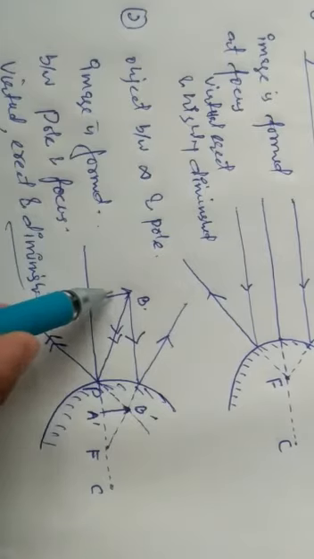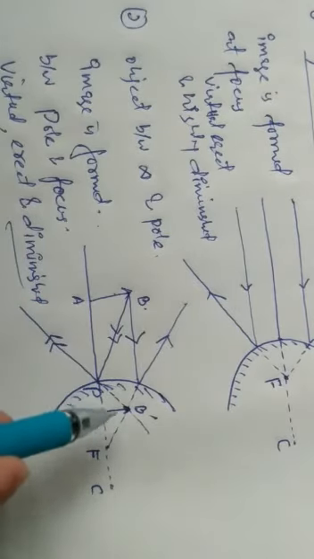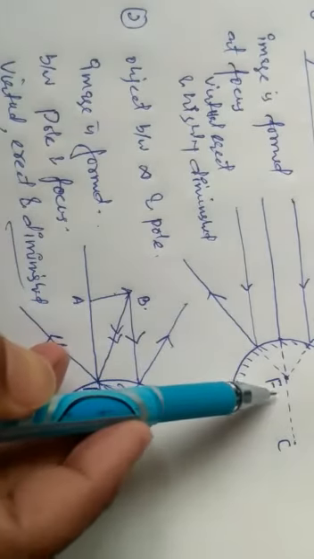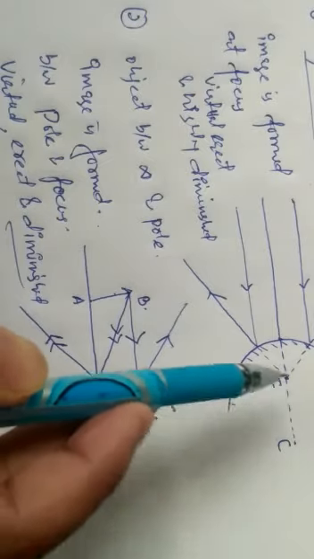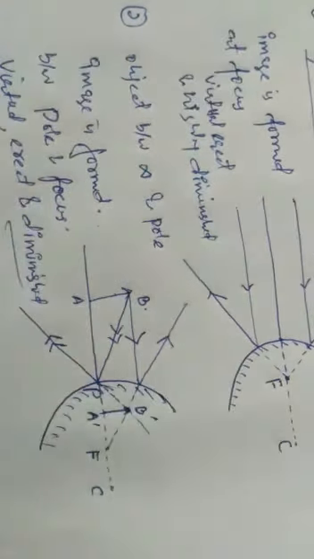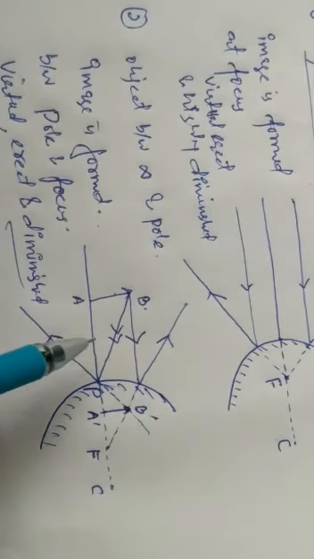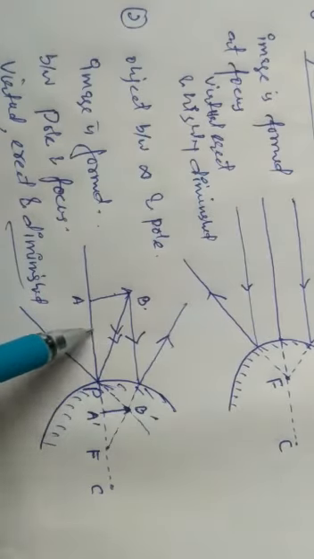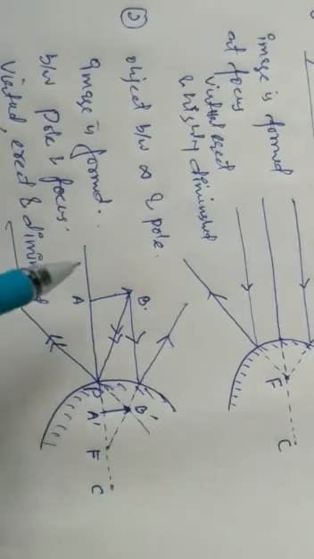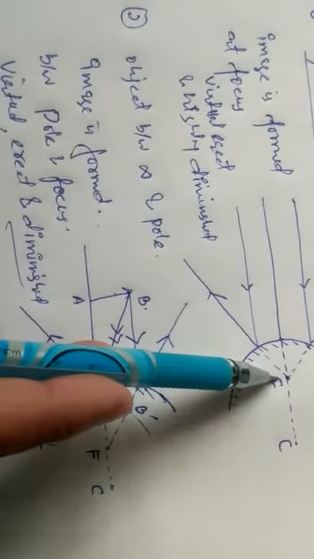If its size is 10, its size can't be 10. It will be less than 10. Here the image in the above case is very small, highly diminished. So these are the only two cases which we have to discuss in convex mirror. Now if you are saying the mirror, the object will be here, it will be the same one. The maximum, here we have to remember, the maximum distance up to which a convex mirror can focus is the focal length.